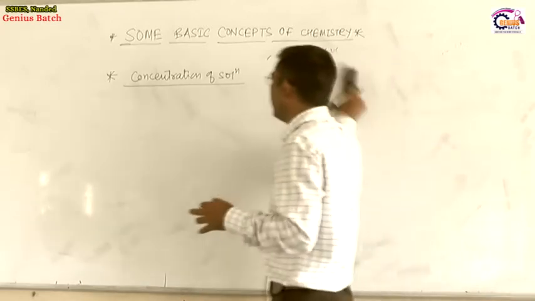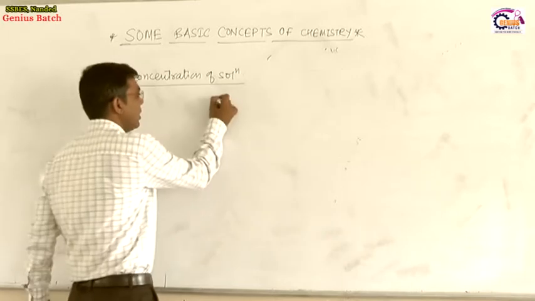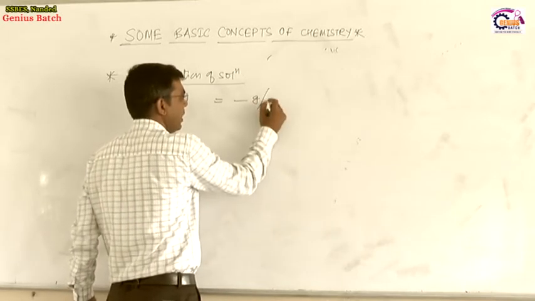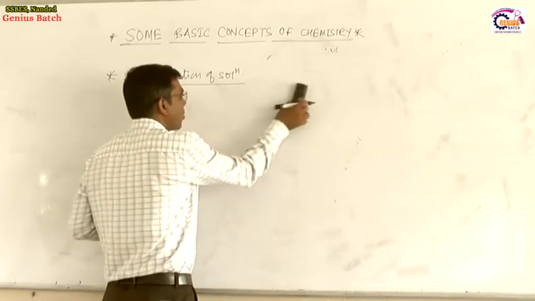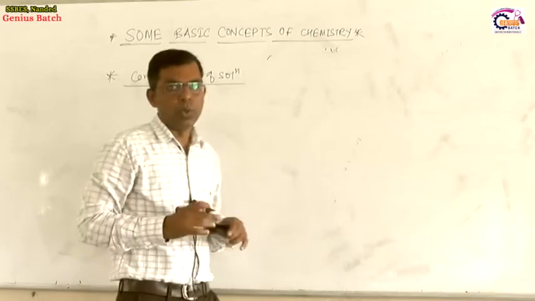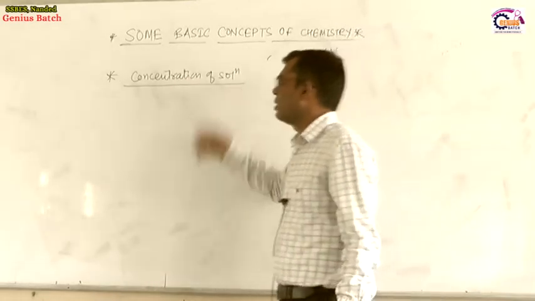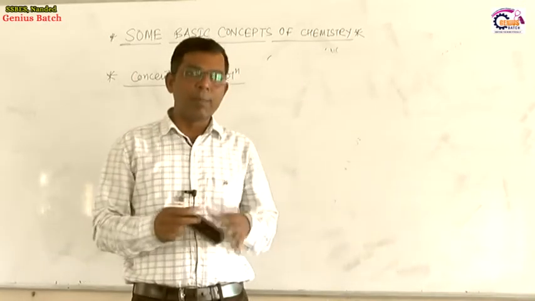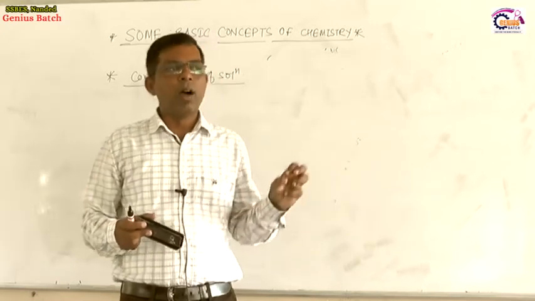So how can we define the concentration of a solution? It is the amount of substance, suppose in gram, present per ml or liter of a solution. How much quantity of solute is present in the solution is known as the concentration of the solution. It may be taken in gram per liter, or milligram per ml, or anything.